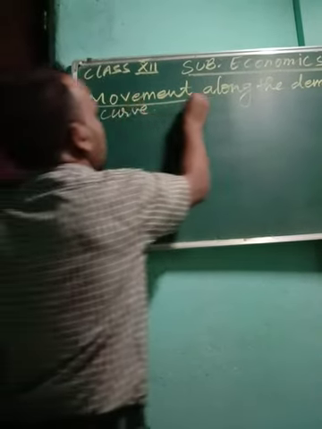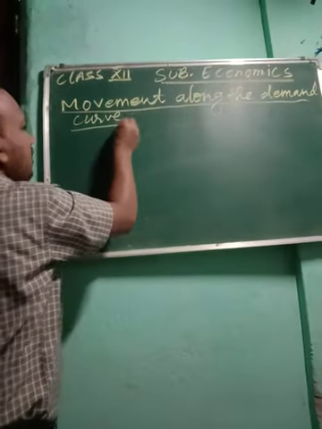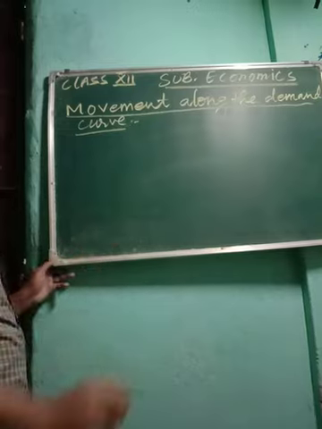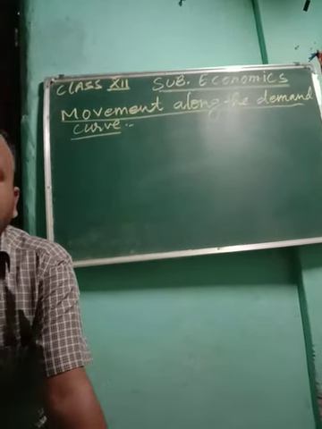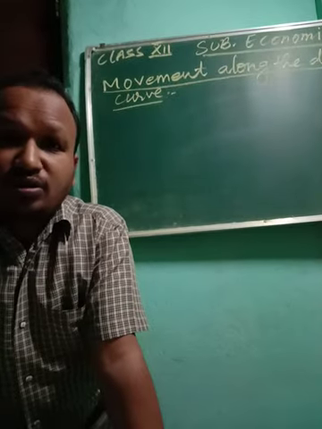Now you see movement along the demand curve. Here we are going to see two movements: extension of demand and contraction of demand.